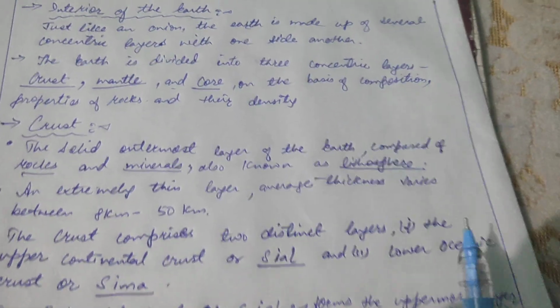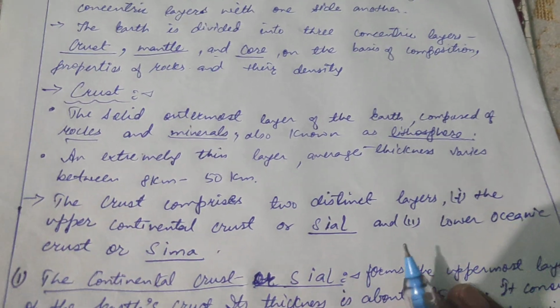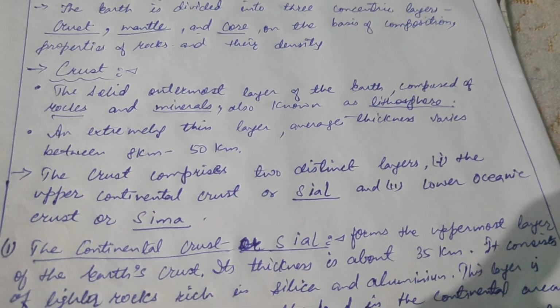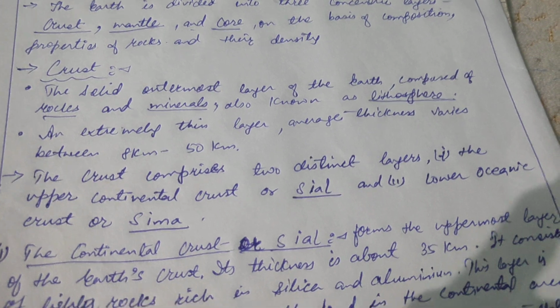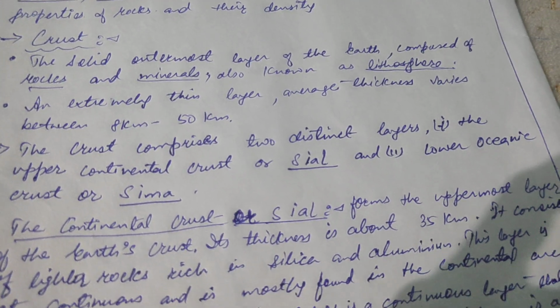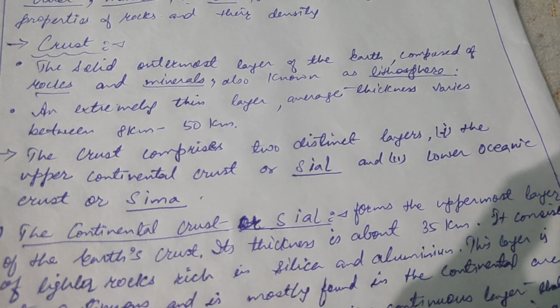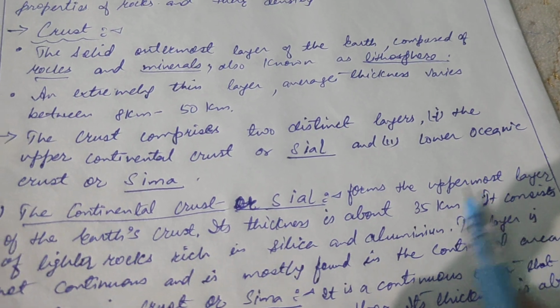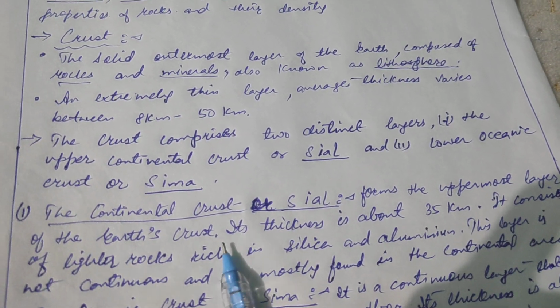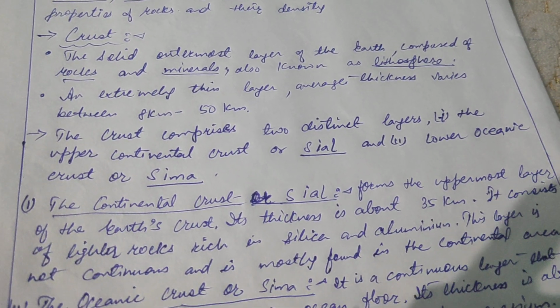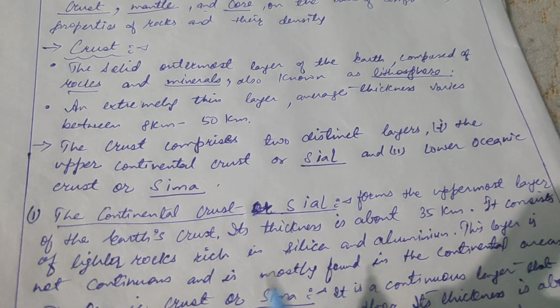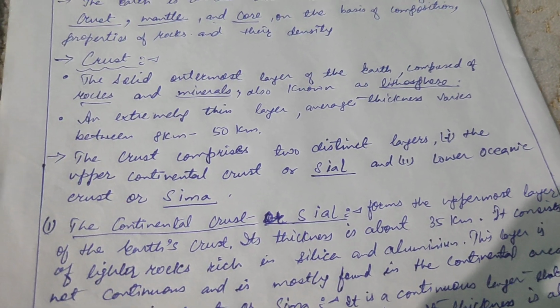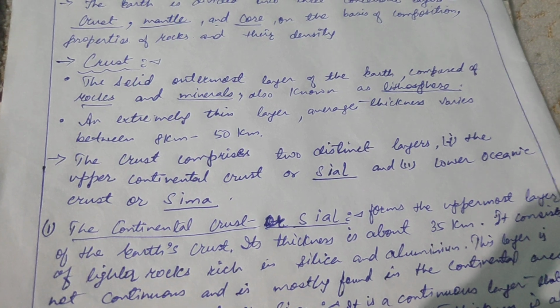Now we will discuss this Sial and Sima in detail. The continental crust, or we can say the upper continental crust or Sial, forms the uppermost layer of the earth. What does it form? It forms the uppermost layer of the earth. It means the uppermost layer is the crust, and the crust has two layers.